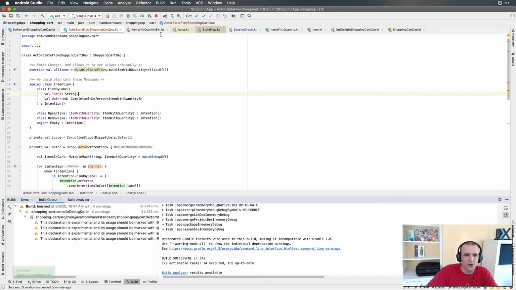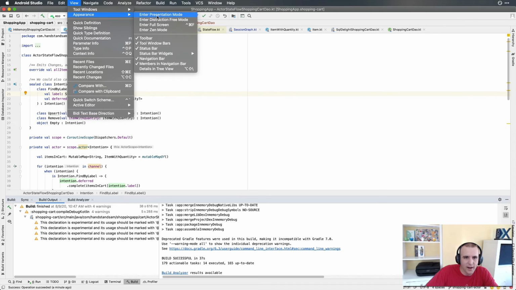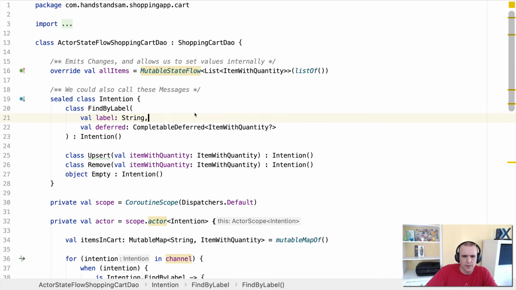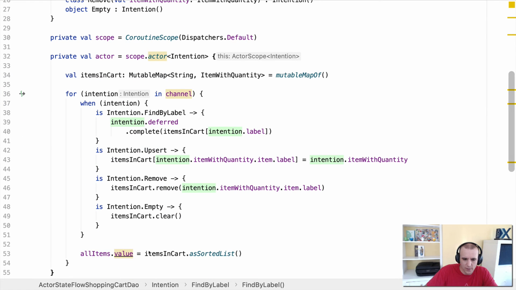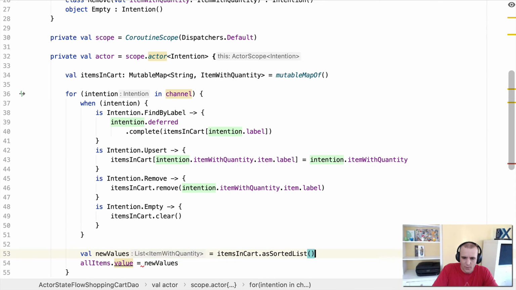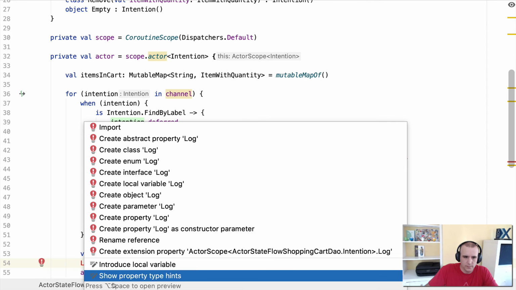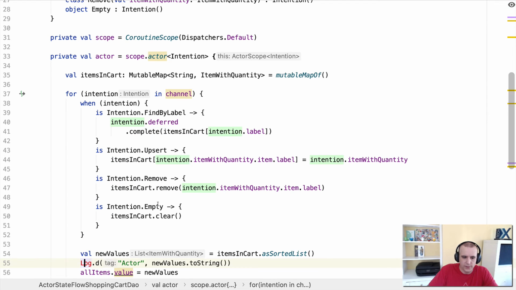Now I want to prove to you it's actually this code running. So what we're going to do is inside of our code, we'll go back into that presentation mode. Inside of here, where we're processing things, I'm just going to put the value that we're emitting. This is really our new, I'm going to call it new value. And I'm going to do val new value equals this. That way we can just print it out here. So we're going to do just like a Log.d, actor, and then we're going to print out new values. I have to import the Android logger. Okay. And then once we do that, then we can go ahead and run it again.